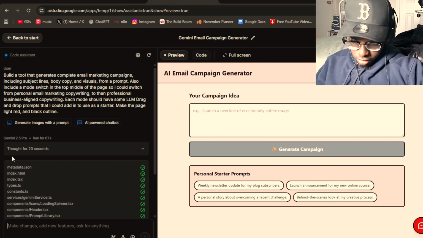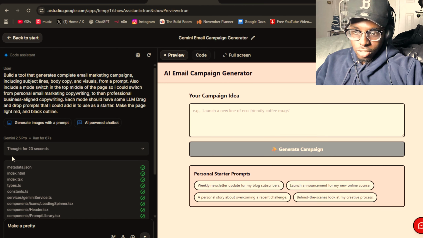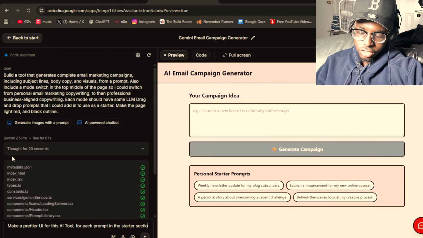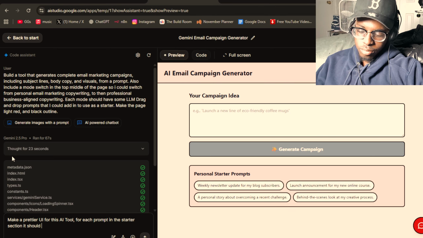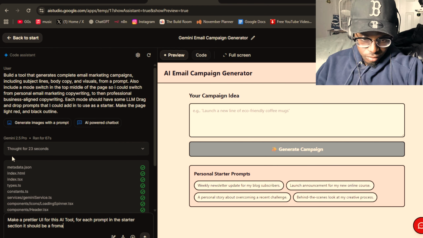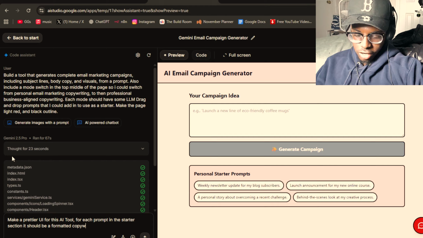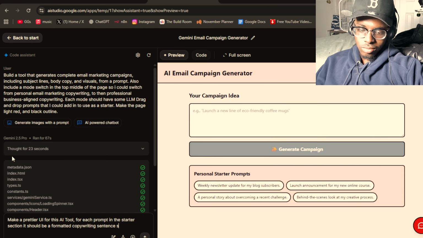So we can say, make a prettier UI for each prompt in the starter section. It should be a formatted copywriting sentence starters, whatever they call it.